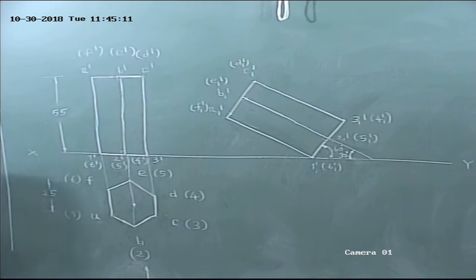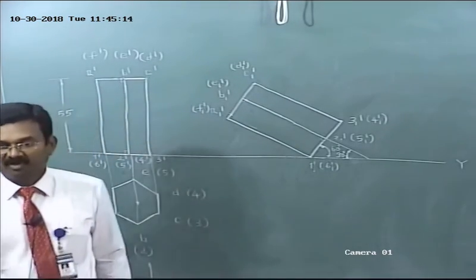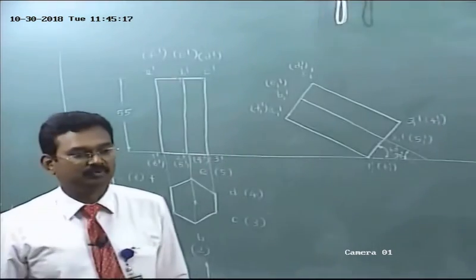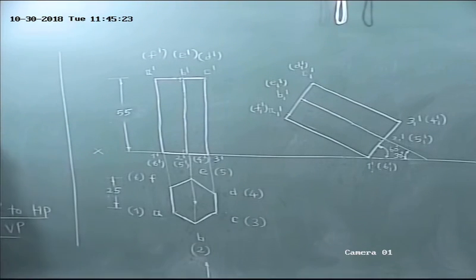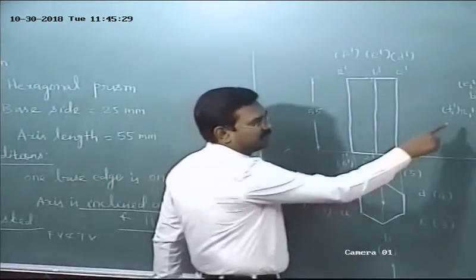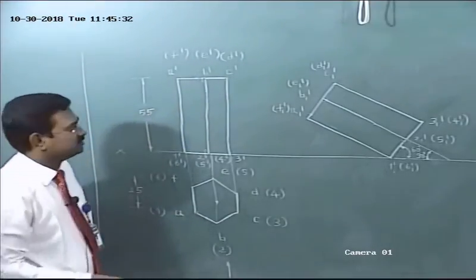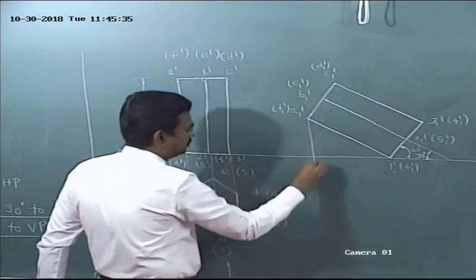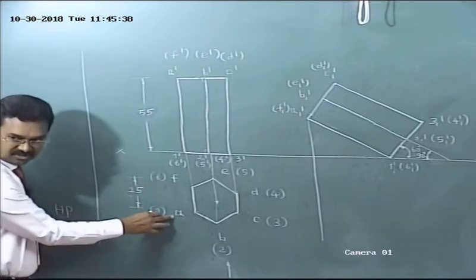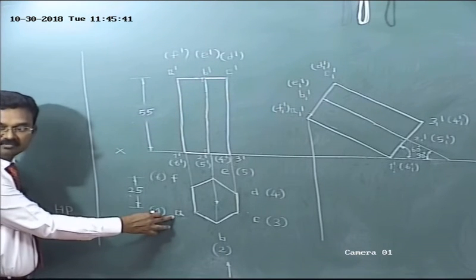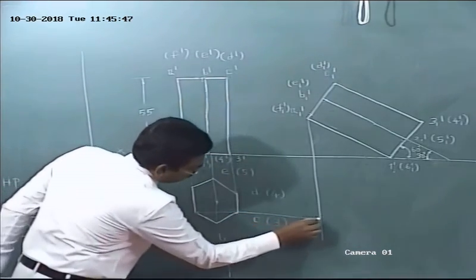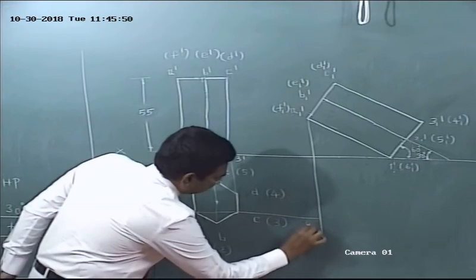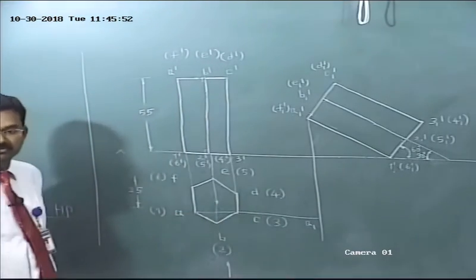Next. What next in step 2? Then we have to project the respective top view. How to get the respective top view? Listen. At first, we have to obtain the top view of the top base. Top base ABCD, isn't it? So first A1, from A1 dash draw a vertical projector. In the first step top view, listen here. In the first step top view, from A, draw a horizontal projector. Name the intersection point as A1. Already I have used the A, to avoid confusion, use A1.